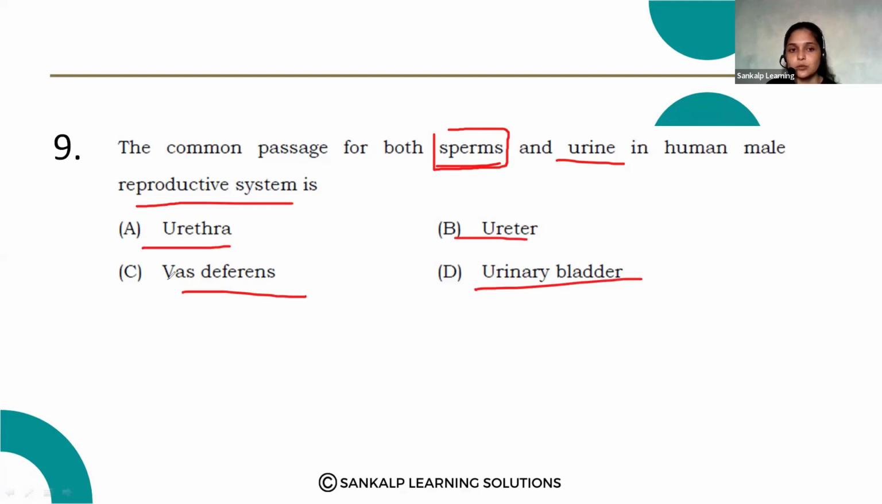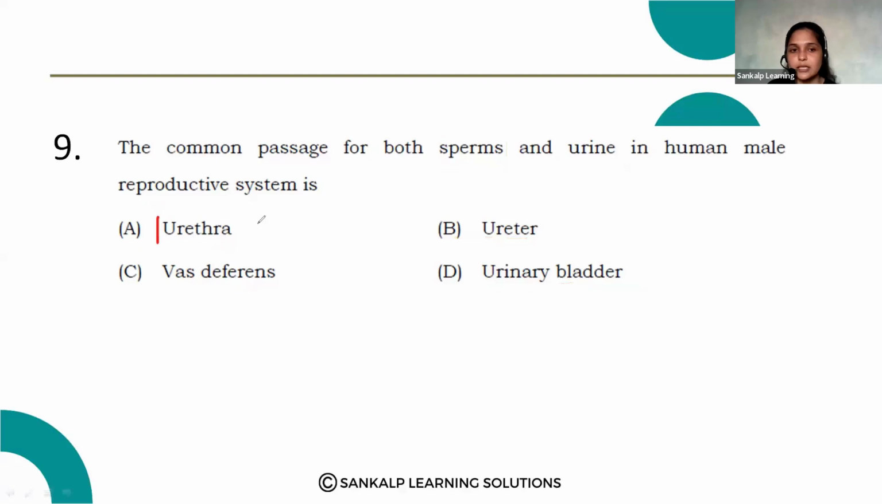Here, vas deferens is a duct that will carry the sperms to the penis, right? Urinary bladder stores the urine. Ureter carries the urine to the urinary bladder. But what is the correct answer here? Urethra. So this urethra is a common passage for both sperms and urine in the human male reproductive system.